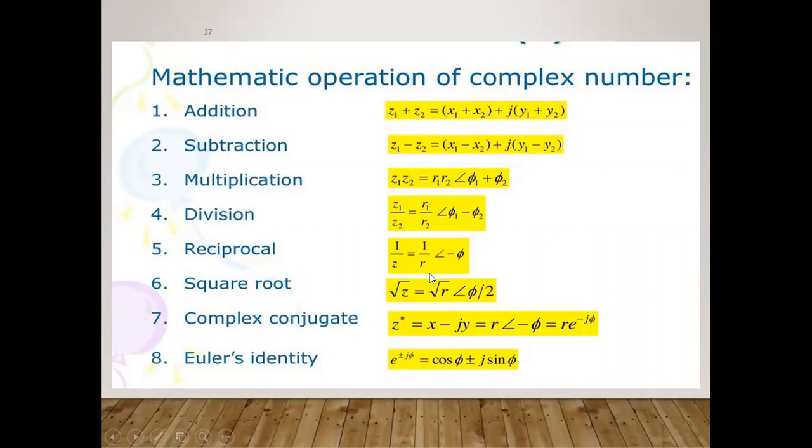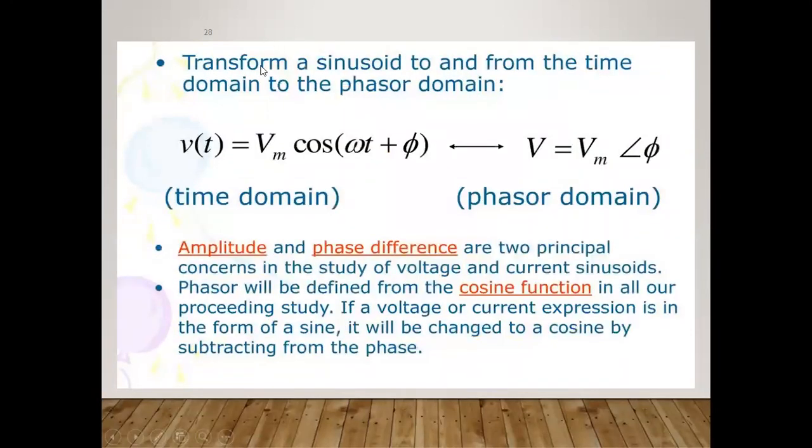If you want the reciprocal, 1 by Z will be equal to 1 by R, angle of minus phi. If you want to note down the expression for the square root, root of Z is equal to root of R, angle of phi by 2. The complex conjugate, if you want to write it, that is also possible, that is Z conjugate. And the identity is the exponential form e raised to the power plus or minus j phi. We know very well how to write this, that is cos phi plus or minus j sin phi. In this way, we can write the expression again, v of t equals Vm cos of omega t plus phi, and what is my v?